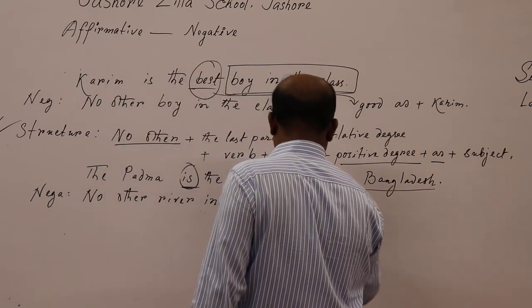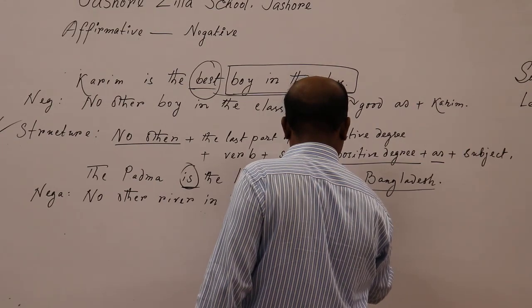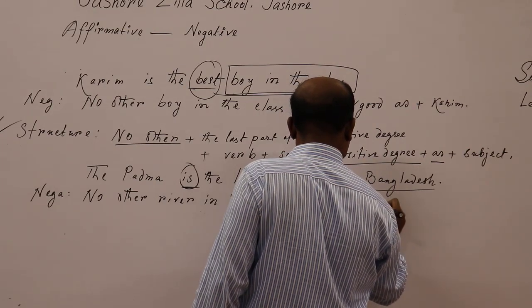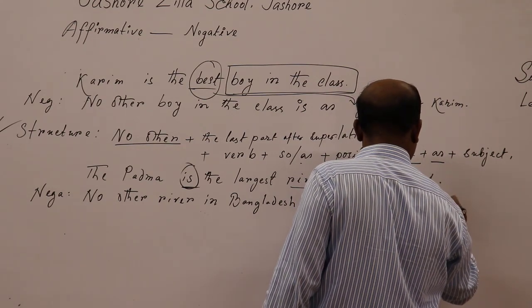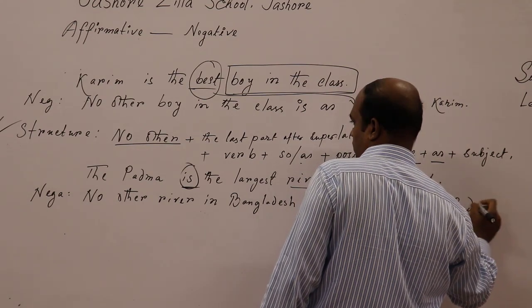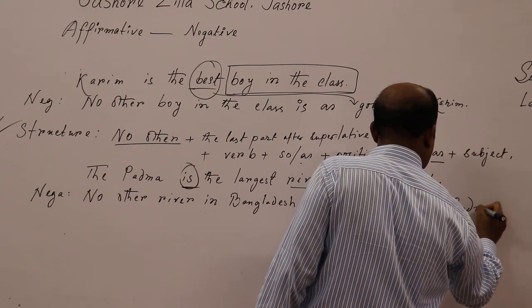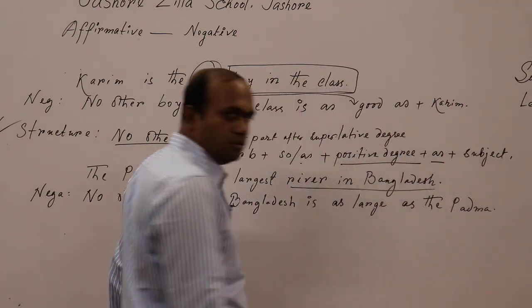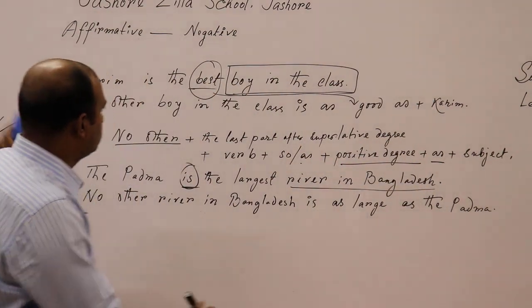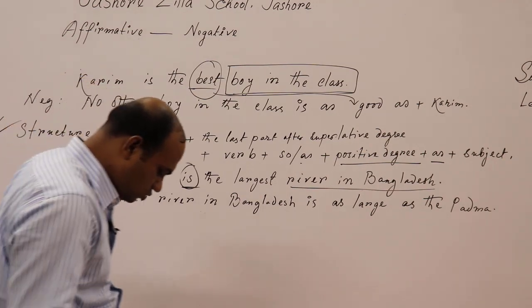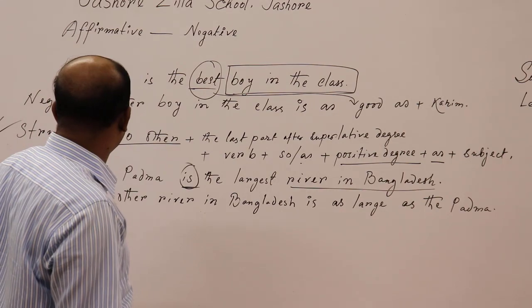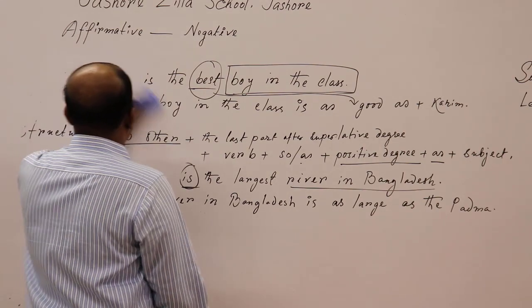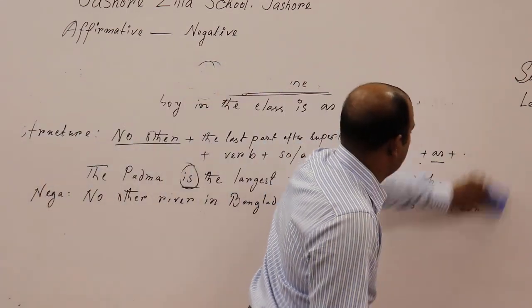Okay. No other river in Bangladesh is as large as the Padma. And by using this process or rules or structure, you can have a scope to make so many negative sentences.